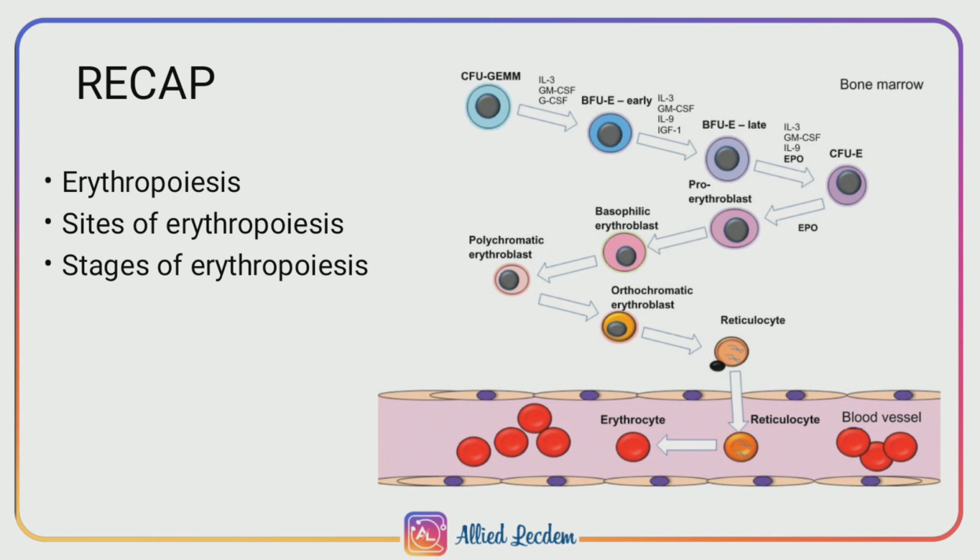Next, some of the stimulating factors which are necessary for the production of RBCs, like hypoxia, which induces erythropoietin, a hormone produced from the kidney in our body. Next, we saw some of the applied physiology like anemia, polycythemia rubra vera and chronic kidney disease.